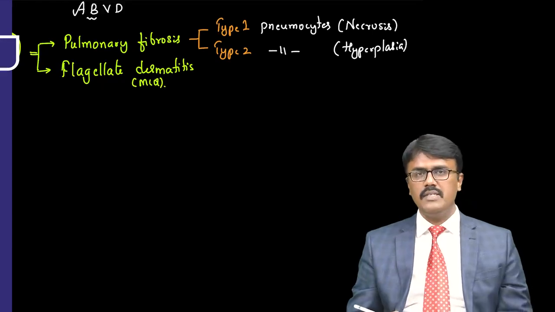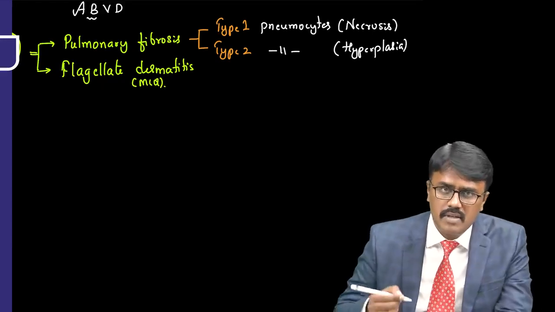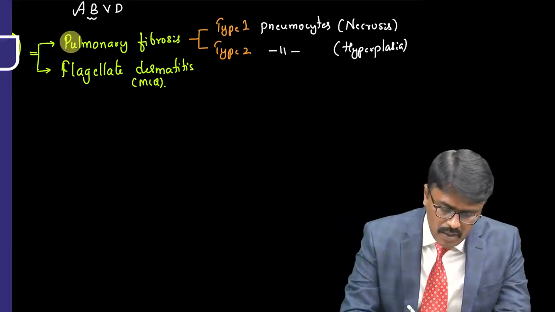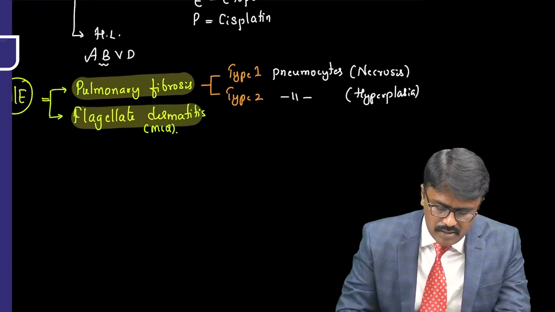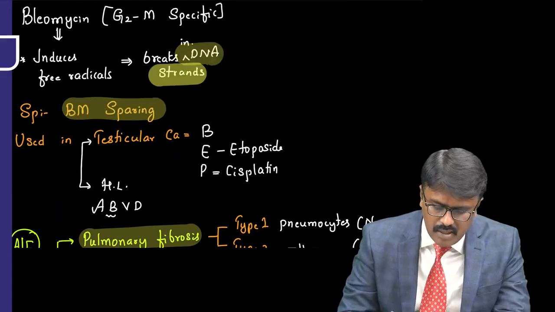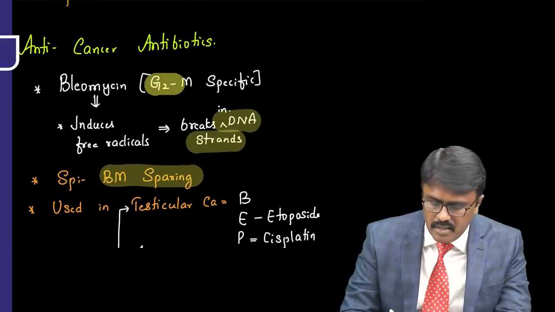Which drug causes flagellate dermatitis? The name is bleomycin. So for bleomycin, remember the adverse effects: pulmonary fibrosis and dermatitis. Also it is bone marrow sparing, it damages the DNA, and it is cell cycle specific.